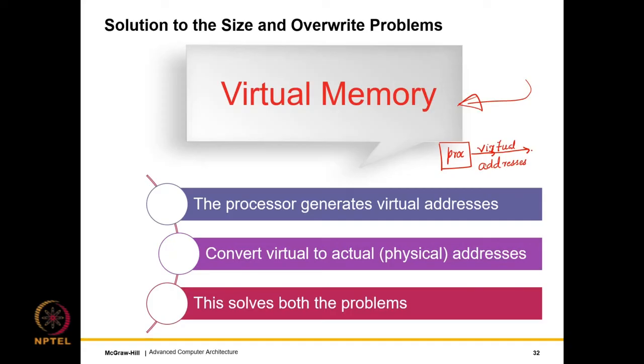Then we have a translation module, which traditionally we have been referring to as a memory management unit. The translation module generates physical addresses. These physical addresses are generated in such a way that we solve both the problems of the overlap and the size.